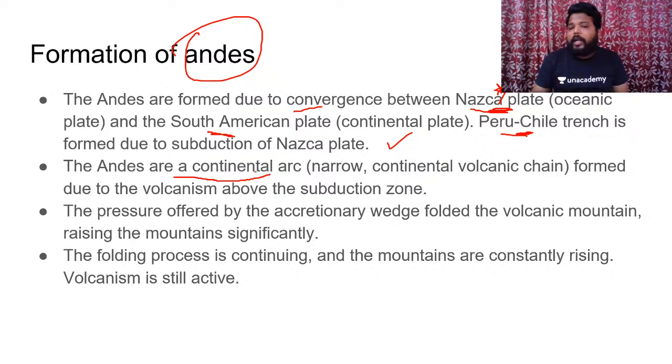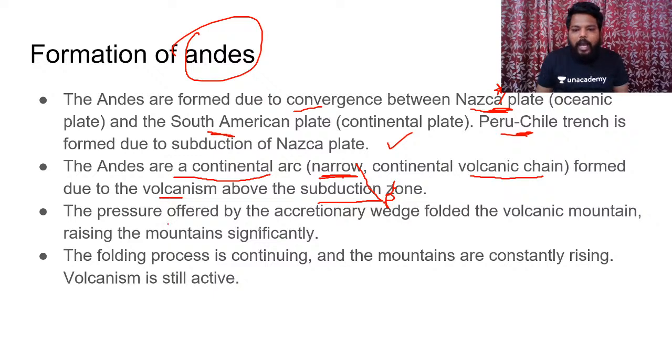What are continental arcs? Continental arcs are narrow bands of mountain systems, volcanic chains, which are formed due to volcanism above the subduction zone. These kinds of structures, wherever they are developed, are called continental arcs. All along the Andes and all along the Rockies, we find such continental arcs.